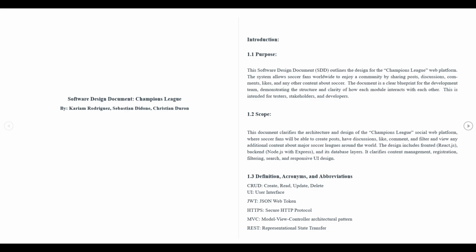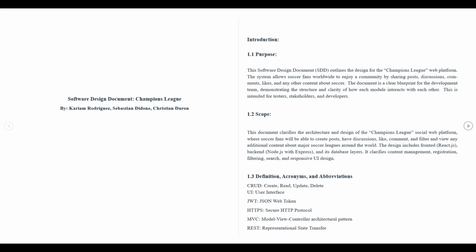I will be presenting our software design document for the Champions League project. The purpose of this document is to serve as a clear blueprint for the development team, testers, and stakeholders. It explains the architecture, modules, and design decisions to ensure that the system is built in a structured and organized way.